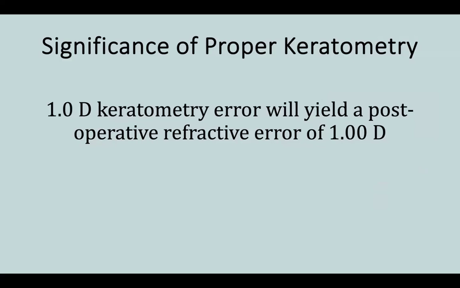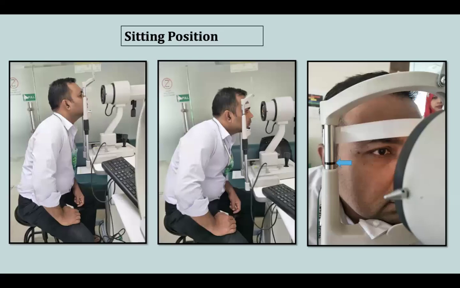Why are we talking about these guidelines? Because one diopter of error in keratometry will lead to a postoperative refractive error of 1 diopter. Let's have a look at the sources of error. Very normal things, like look at the way the patient is sitting. His forehead is not resting, and over here, the lateral canthus is not aligned with the marker. These small things will help in proper reading.